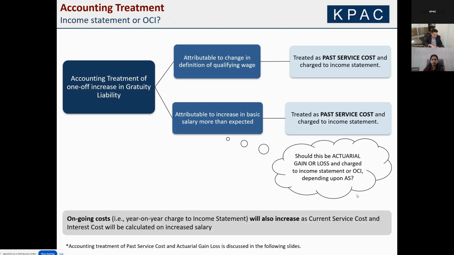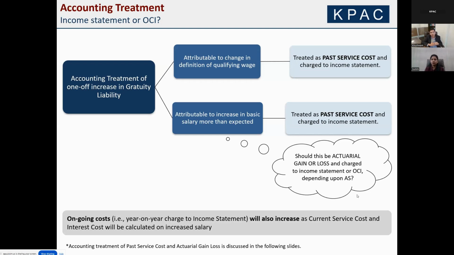Accounting treatment. In our opinion, there's a lot of debate going on as to the restatement of liability that comes in, whether it will go through past service cost or OCI as actuarial gains and losses. Our view is clear. Anything that's attributable to implementation of these codes is past service cost and will need to be charged to the income statement.